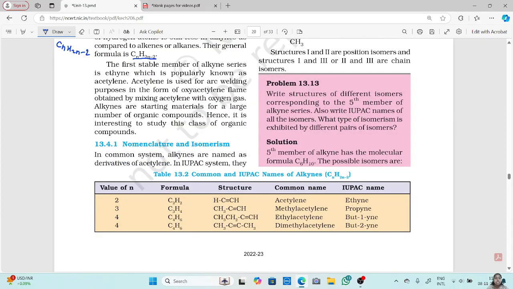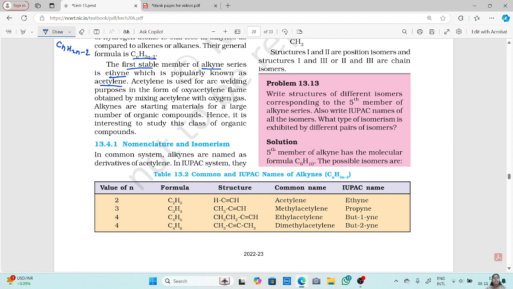Now, the first stable member of the alkyne series is ethyne, popularly known as acetylene. The first stable member of alkenes was ethylene or ethene. Again, the first stable member of alkynes is ethyne, popularly known as acetylene.